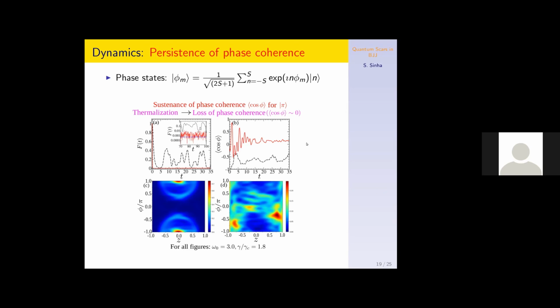Moreover, after the evolution of this pi state and of any other random state with the same energy density, we find two different structures. After the time evolution, we still see an accumulation of density around this pi point, whereas the random state shows a random phase space density. In that case, there is a clear deviation, and this can be a very nice experimental signature for studying the scarred states.